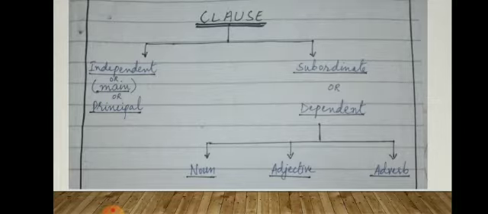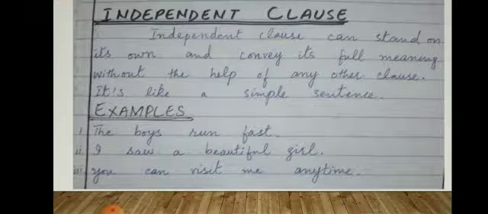Okay, there are two kinds of clauses. Now see the independent clause. When we talk about an independent clause, or principal clause, or main clause, it can stand on its own and can convey its full meaning without the help of any other clause.